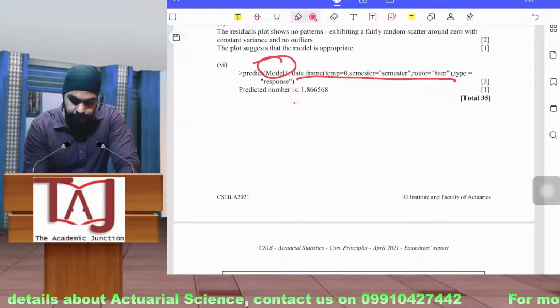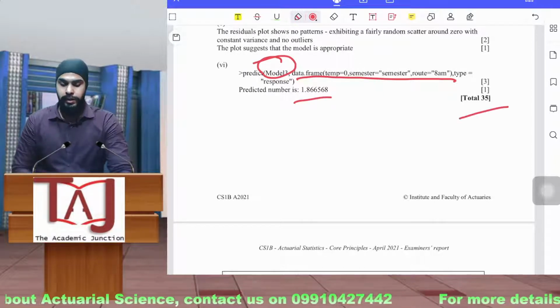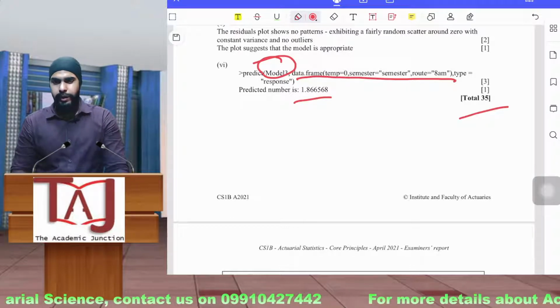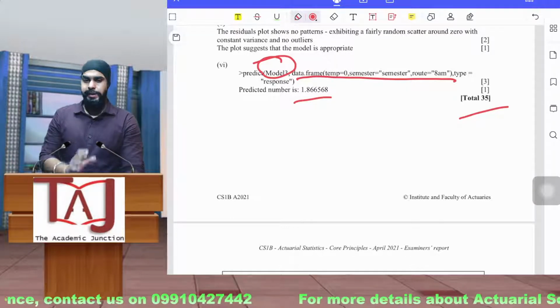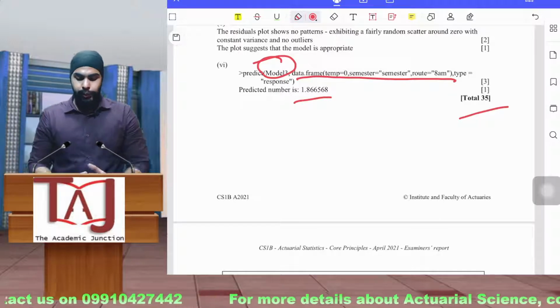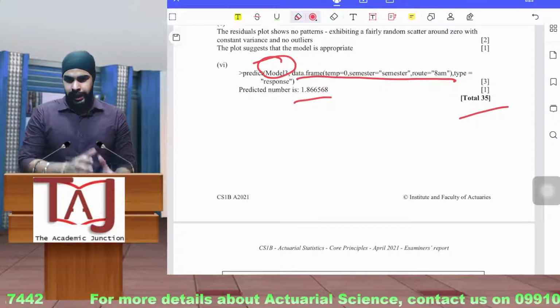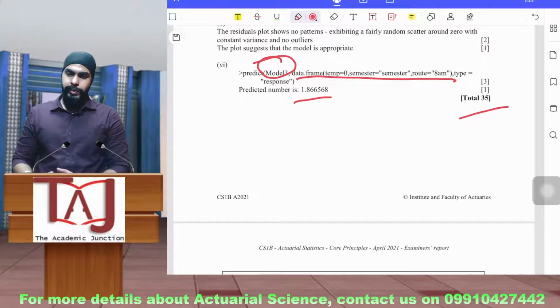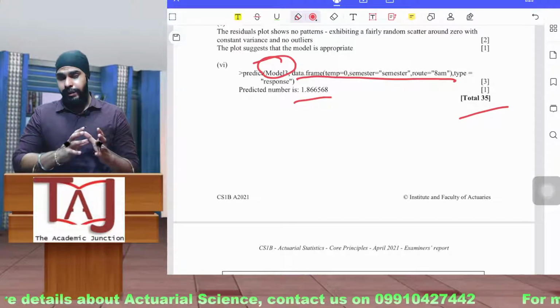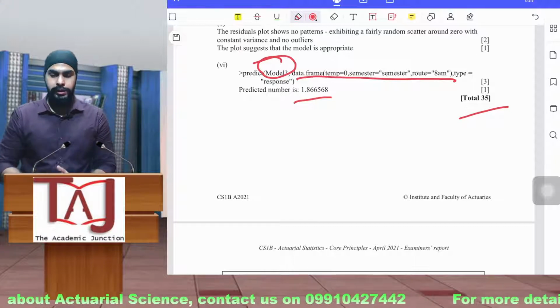So, easy, very easy paper, and you are getting 35 marks. It is very easy to score if the paper is like this. And believe me, if you understand the basics of R and CS1B, you are in a very good state to answer all such questions.